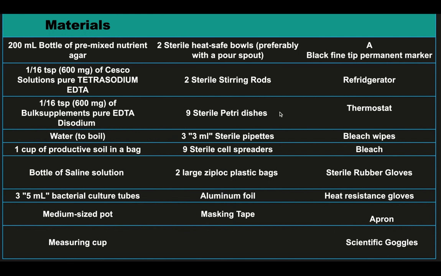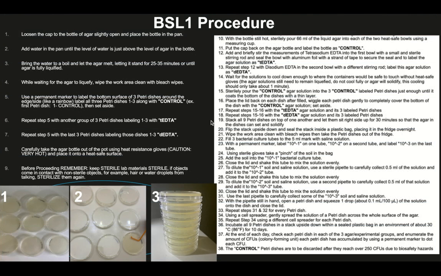The main materials of my experiment include nutrient agar, tetrasodium and disodium EDTA, 9 petri dishes, bleach to clean up, and gloves, an apron, and goggles for protection. The main process of my procedure is that you're going to boil the agar until it's liquefied. And then once liquefied, we're going to pour it into individual bowls so we can add our tetrasodium and disodium EDTA. And then once those cool down only a little bit, we're going to pour them inside of the petri dishes so they can solidify.